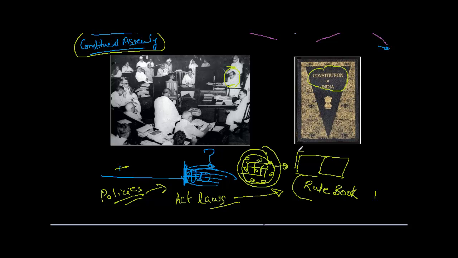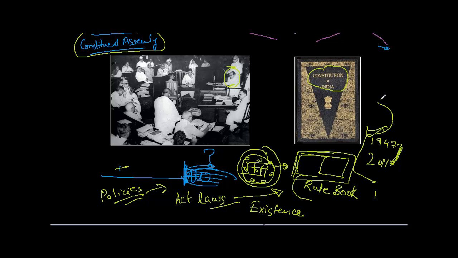So in the end, the Constitution of India, the name they gave to the rule book, came into existence. Since then, India is working as per this rule book. It's already 2011 today, so from 1947 till 2011, somewhere 60 years more. India is being ruled because of this book. Whatever rules are written there, we are still being governed by this rule book.